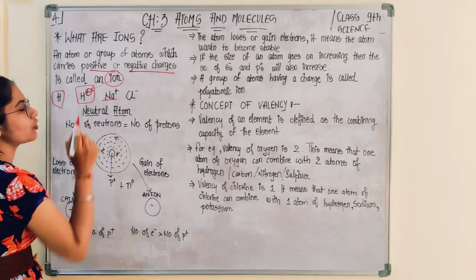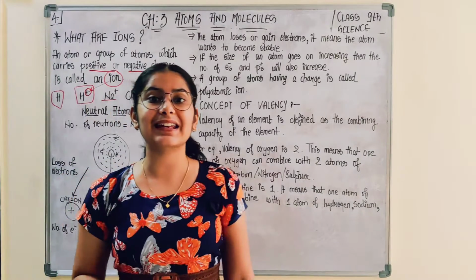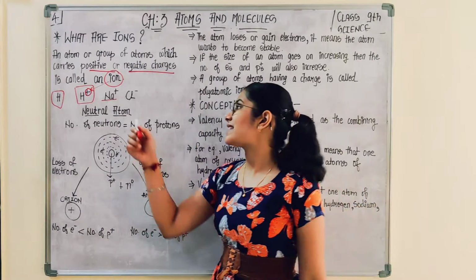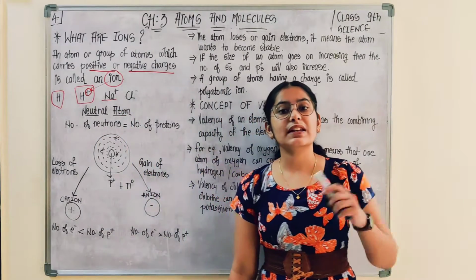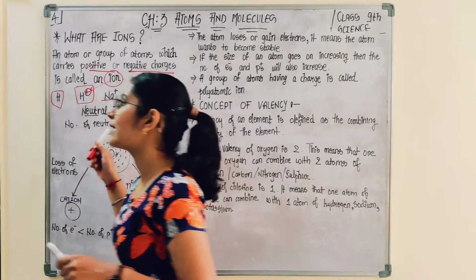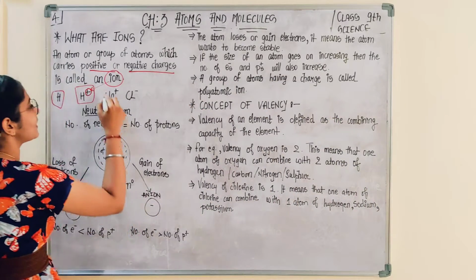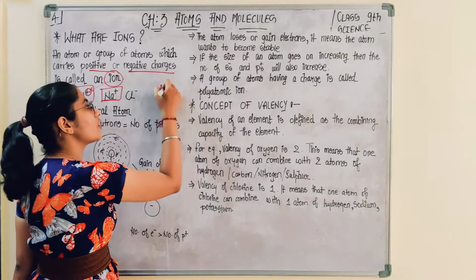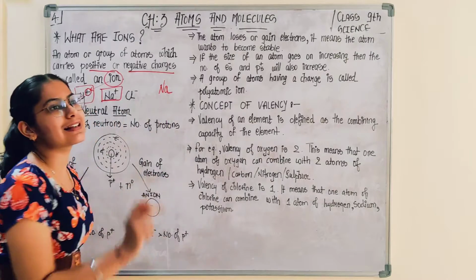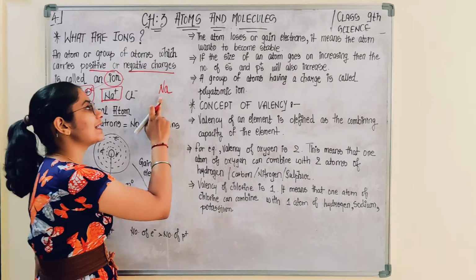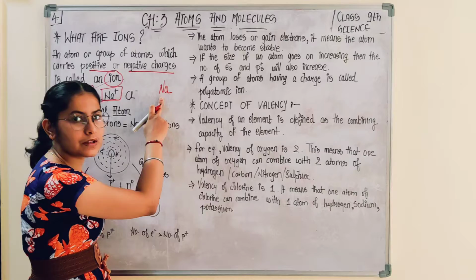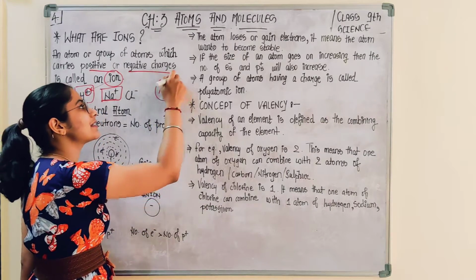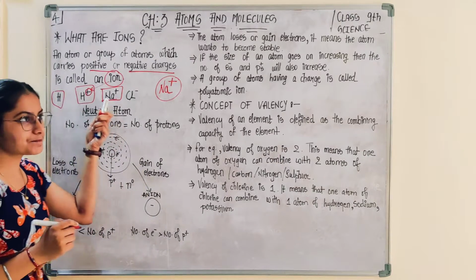Similarly, this is for sodium, Na, from the Latin name natrium. We give the symbol to sodium as Na plus. So if I talk about Na plus, what is Na plus? You would say, ma'am, it is an ion. Why? Because if I only wrote Na, this is the symbol of the element sodium and represents a single atom of sodium. But if I place a charge on it, then you can say that this is an ion.